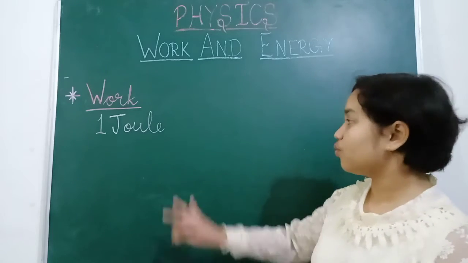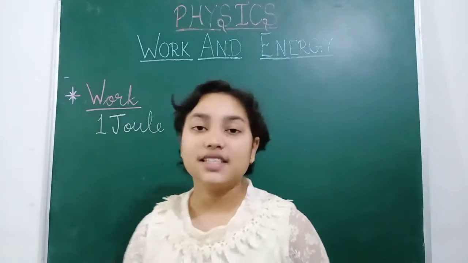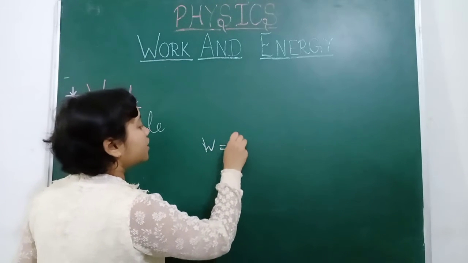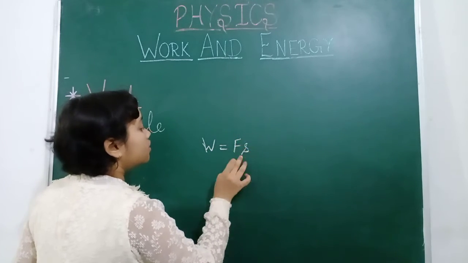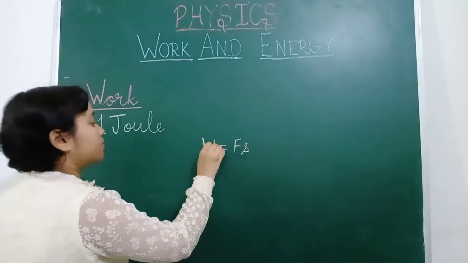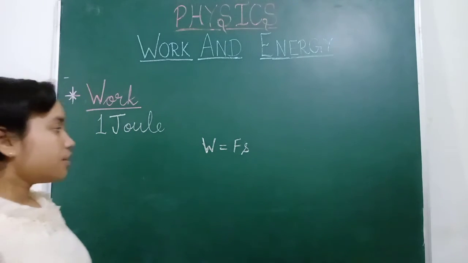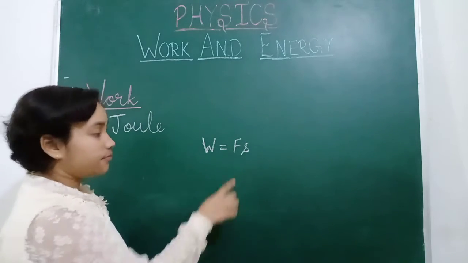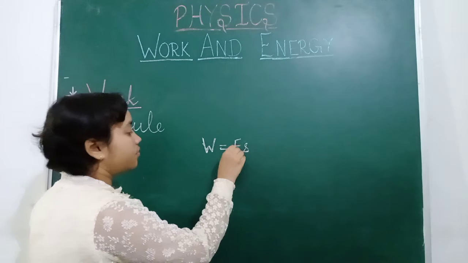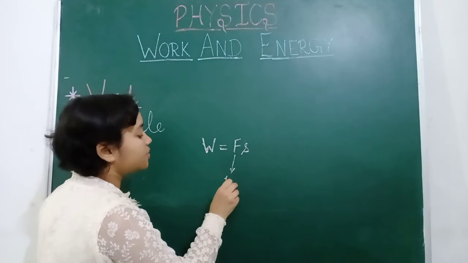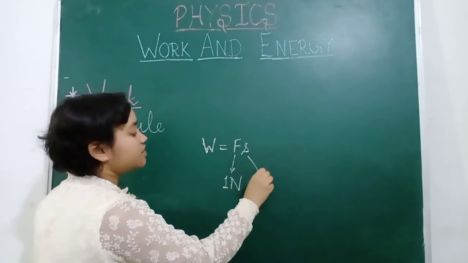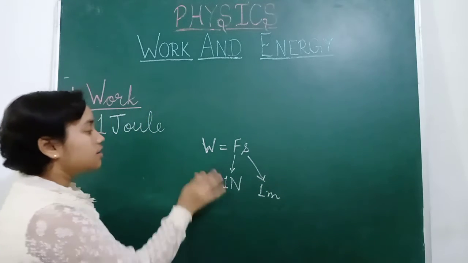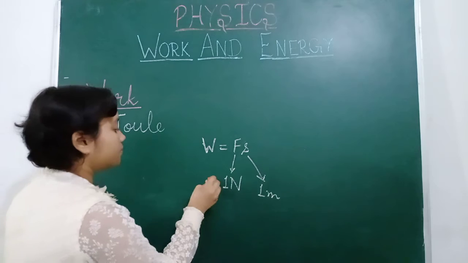Now let us discuss what is 1 joule. As the formula of work done is force into displacement, 1 joule, as we know, the joule is the SI unit of work. So when the force applied is 1 Newton and displacement is 1 meter, then we will say the work done is 1 joule.